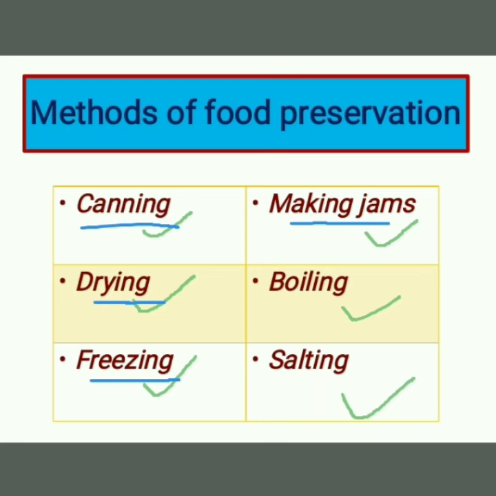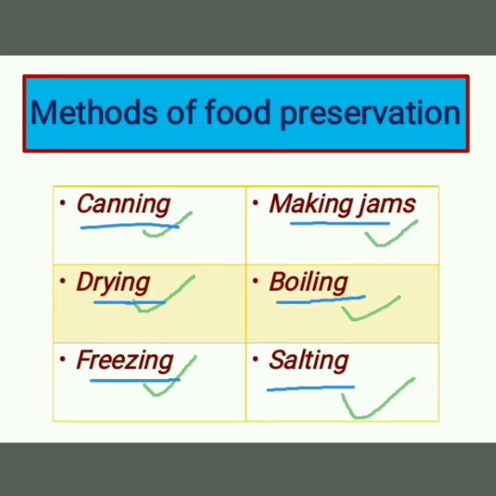Next is boiling. A simple example of boiling is milk. You would have seen your mother boiling milk 2 or 3 times in a day so that it can't be spoiled. Next is salting. Salt is also a preservative.